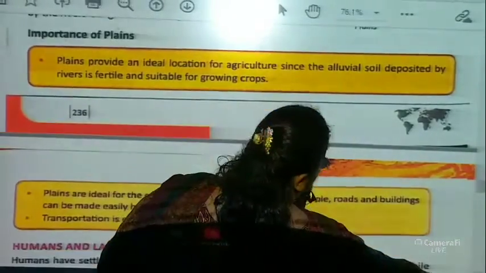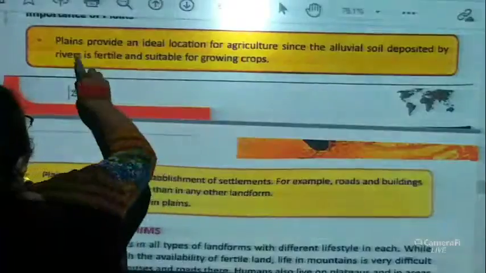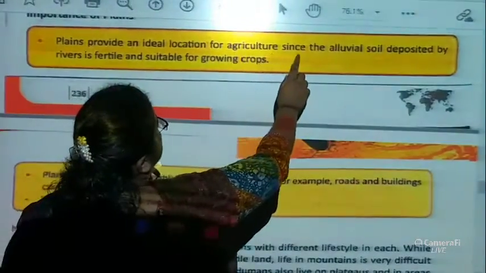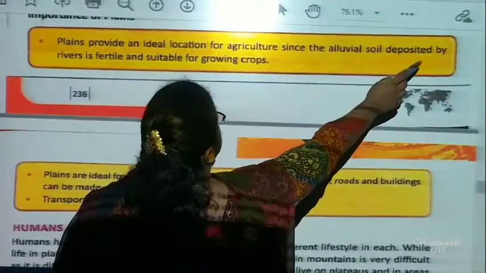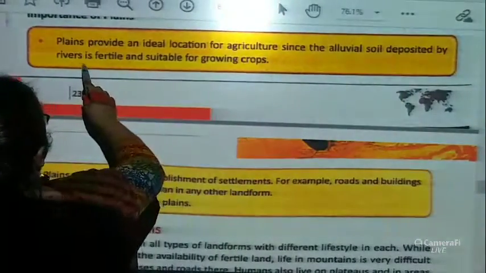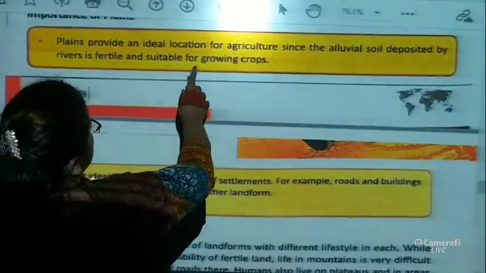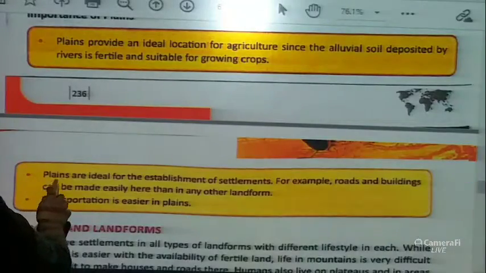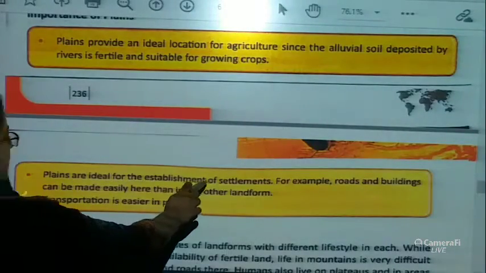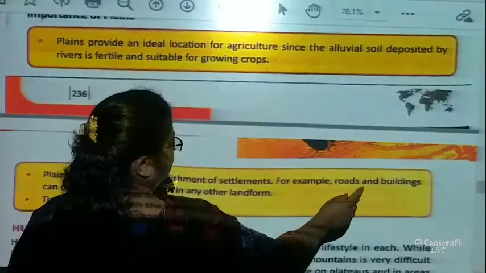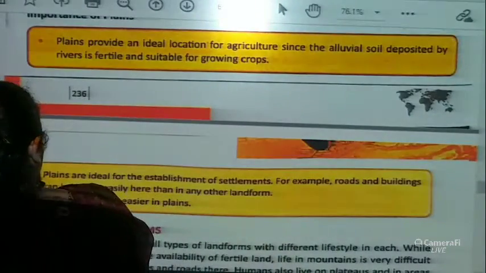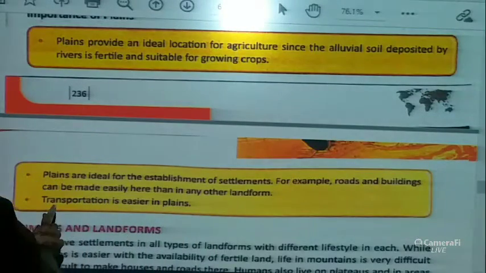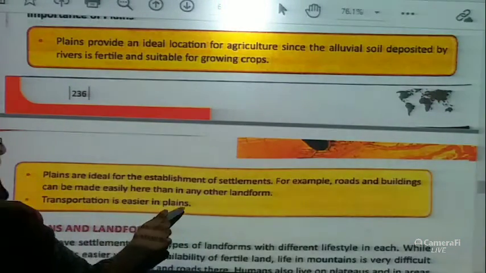Now the importance of the plains. Plains provide an ideal location for agriculture since the alluvial soil deposited by the rivers is fertile and suitable for growing crops. Plains are ideal for the establishment of settlements, for example, roads and buildings can be made easily here than in any other landforms. Transportation is easier in plains.